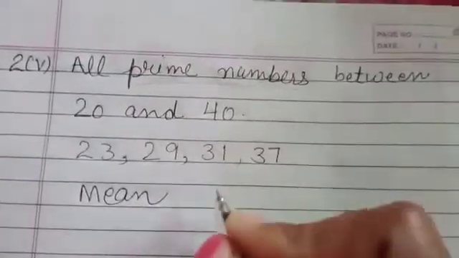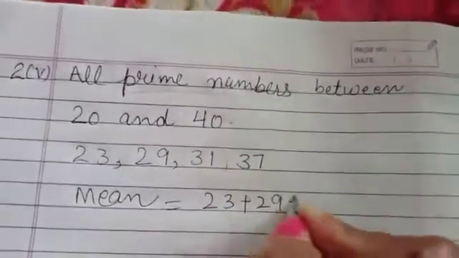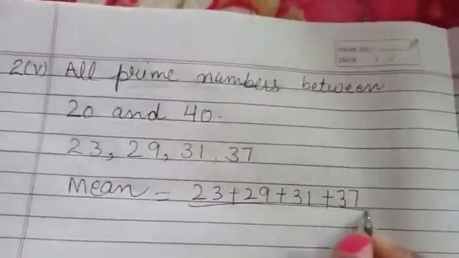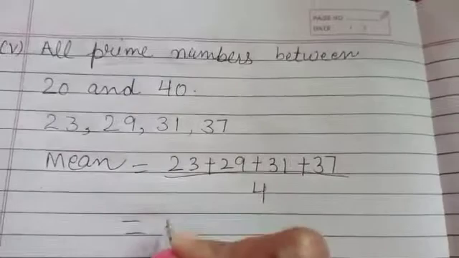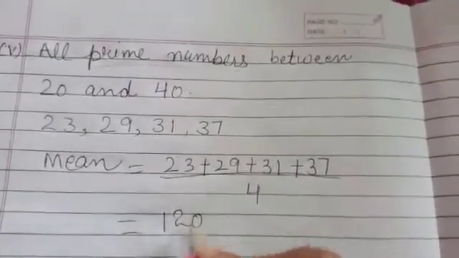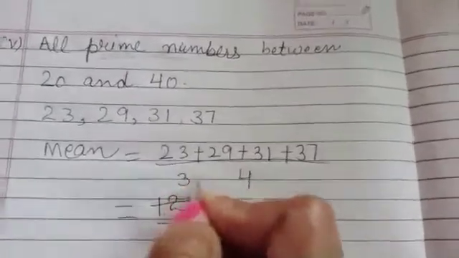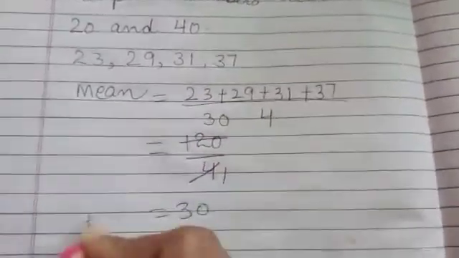Now we will find the mean. 23 plus 29 plus 31 plus 37. Number of values are 4, divided with 4. When you add, you will get the answer 120 over 4. 4 ones are 4, 4 threes are 12, and this 0 will come as it is. So the mean of these prime numbers is 30.